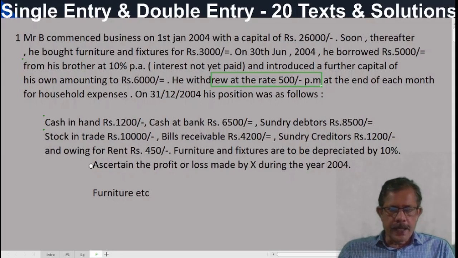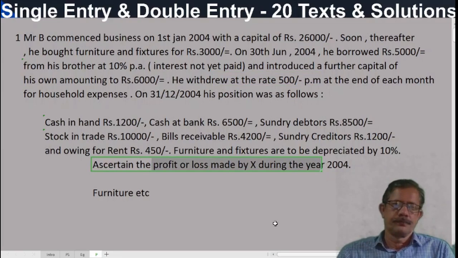Some questions may ask, find out trading profit also. Then we will be careful. Next question we will do like that, trading profit separately and net profit separately. Okay, then we can prepare one statement of affairs at the end and find out the closing capital. To this closing capital, add drawings, deduct additional capital. What will we get? Adjusted capital, comparable capital we will get.